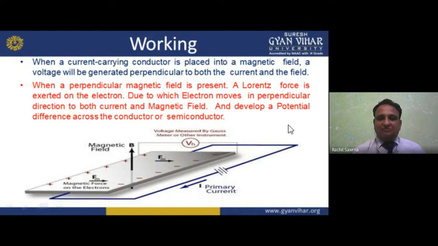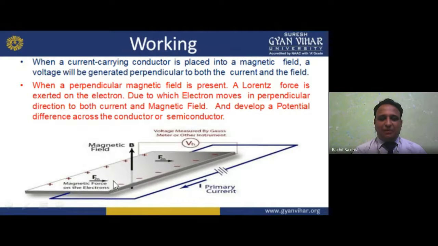Okay. Now see here, the voltage is measured by a Gauss meter or other instrument, and the magnetic field is here, and the force is exerted. So what happened basically? We have a current conductor placed in a magnetic field. Now these are B, and the current in the conductor is here, I. It is shown by the blue line. The black arrow shows you B, the magnetic field, and the plus and minus show you the charges. Electrons we have. The other charges are the holes, but the holes are the vacant positions made by the electrons when they move out. Okay, so we have this thing.